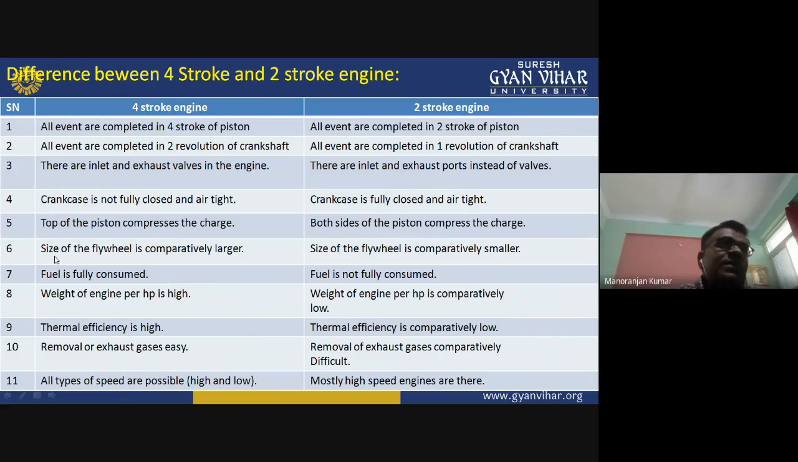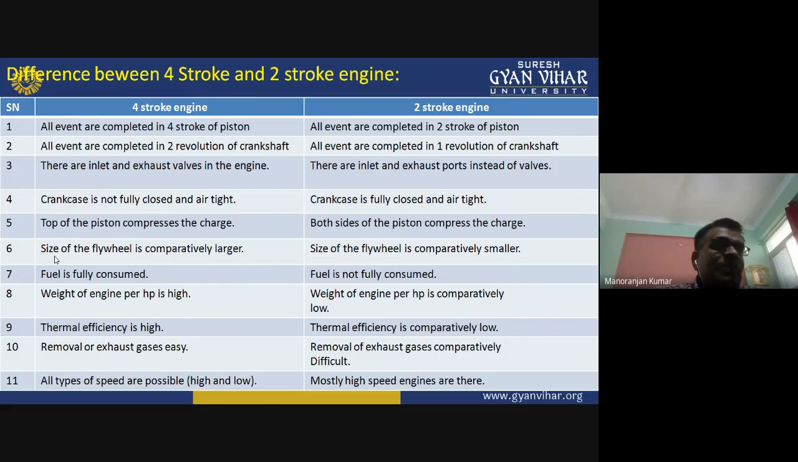Sixth difference: in the four-stroke engine, the size of the flywheel is large in comparison to the two-stroke engine, whereas in the two-stroke engine, the size of the flywheel is comparatively smaller. In the four-stroke engine, the fuel is fully consumed. There is no wastage of fuel. Okay, but in the two-stroke engine, fuel is not fully consumed because simultaneously the exhaust port as well as the transfer port is open. Okay, so that's why fuel is not fully consumed.